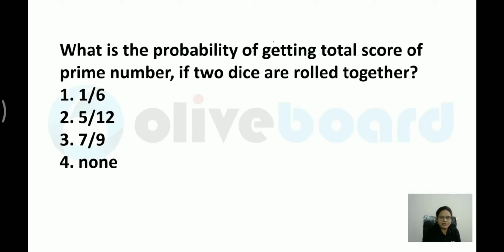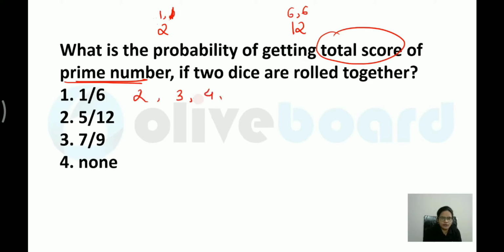What is the probability of getting total score of prime number over here? Now I think you must have understood the concept. You can just pause the video and figure out the answer on your own and then you can verify it with me. Okay, so prime number, first of all, what is the possible total score of addition when you are rolling two dice over here? Minimum would be 2 because 1 and 1, and maximum would be 12, 6 and 6. So let me write down all the possibilities: 2, 3, 4, 5, then you have 6, 7, 8, 9 and 10, 11, 12.